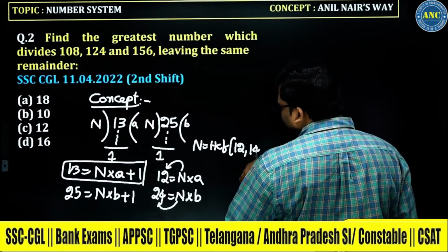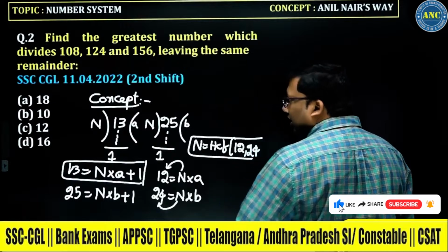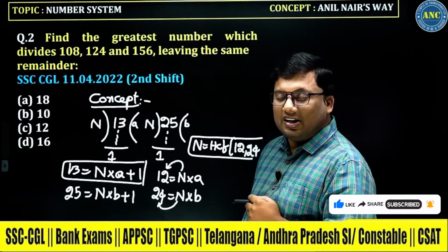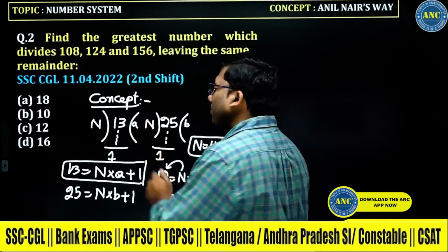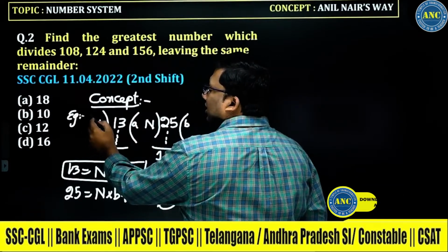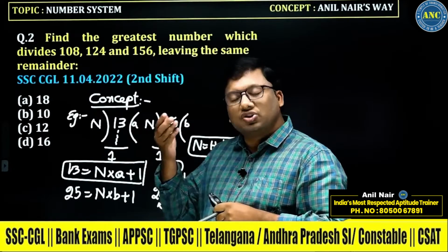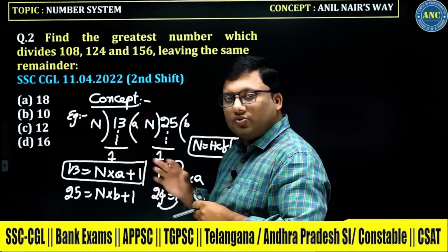I hope the idea is very clear to you. I took an example to make you understand. 13 is divided by a number n, and assume the remainder is 1. So 13 is n into A plus 1.